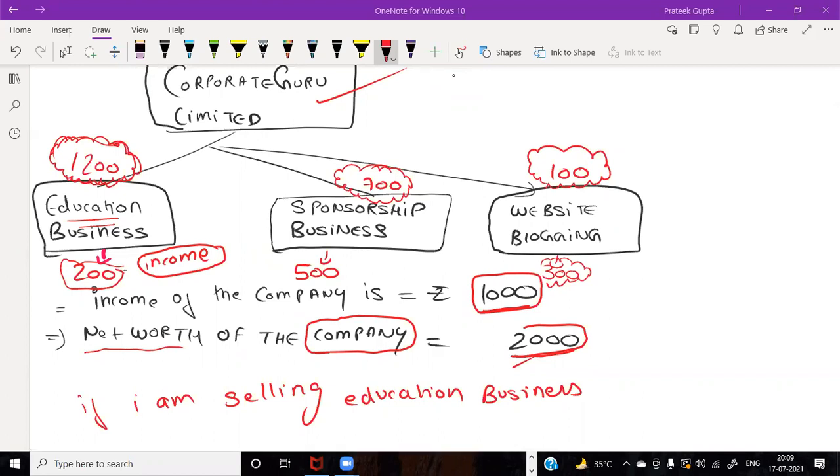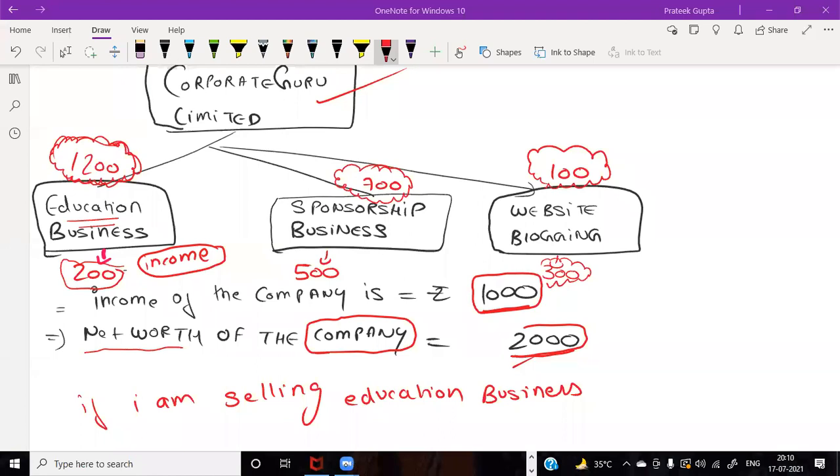So, for example, if I am selling the education business, Ashna, I will just see your query. But let's say if I am selling my education business, whether the approval of the shareholders as per section 180 is required, yes or no? Pratyusha is saying yes. Pritika is again saying yes. Archana, you have a doubt. Please go ahead. So the investment should exceed 20% and income should be 20% or more, no?